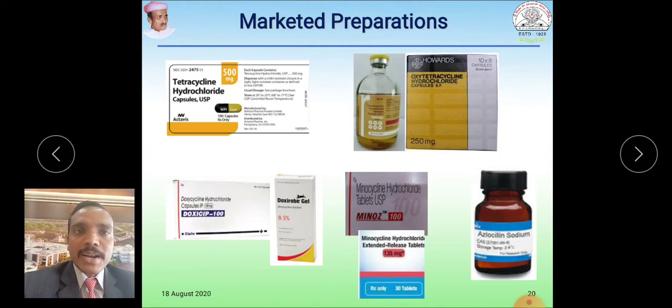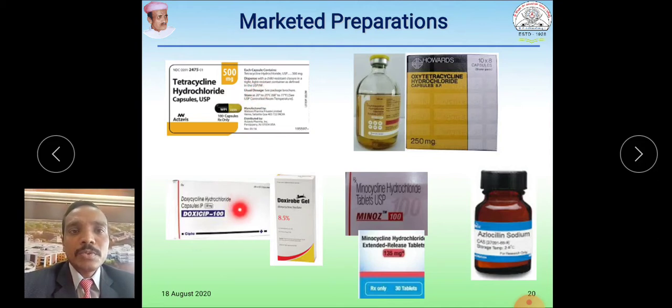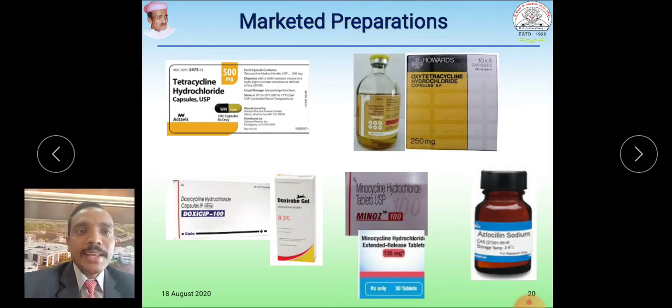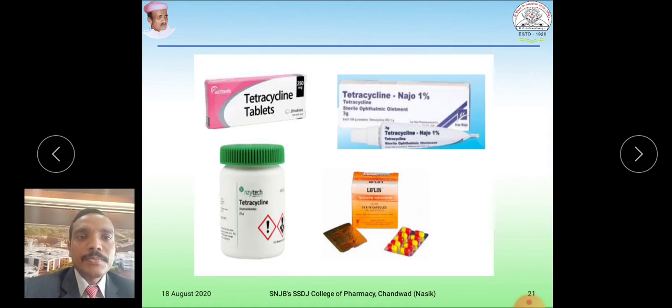So this is about the marketed preparations of tetracycline. This is a capsule. This is again a capsule from the Cipla company. This is oxytetracycline, and this is a minocycline preparation. These are tetracycline dosage forms in tablets, as well as cream and ophthalmic ointments.